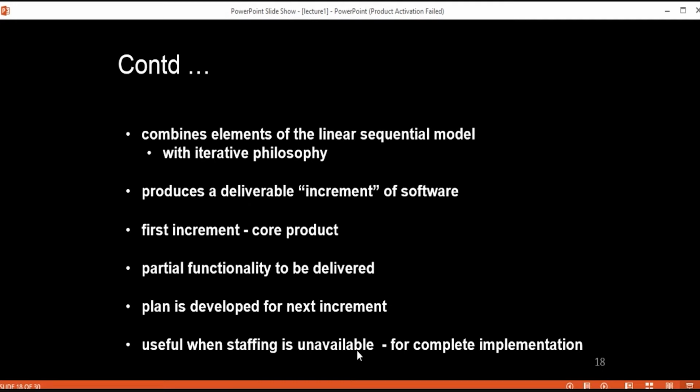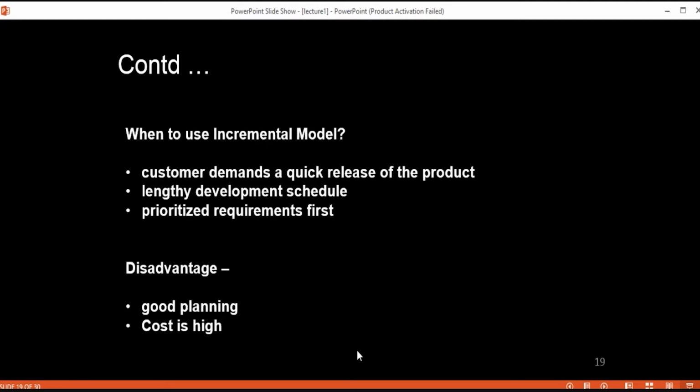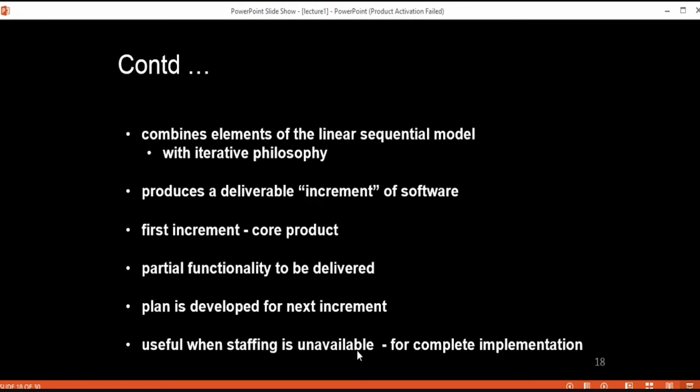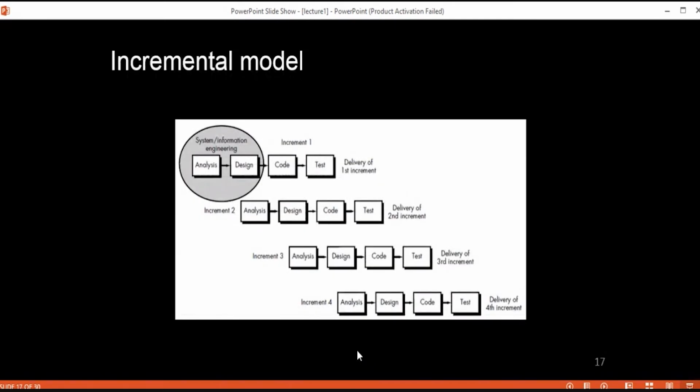In addition, you can say that the increments can be planned to manage technical risk, because if we are delivering some releases, or some functionalities to the user, we can know what type of risk can come from the user side, and we are going to handle it, and we can have a better approach to handle those kinds of technical risks.